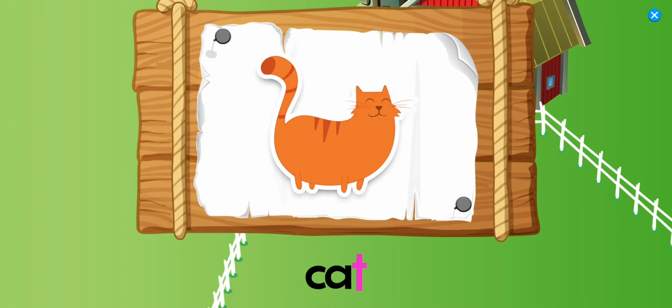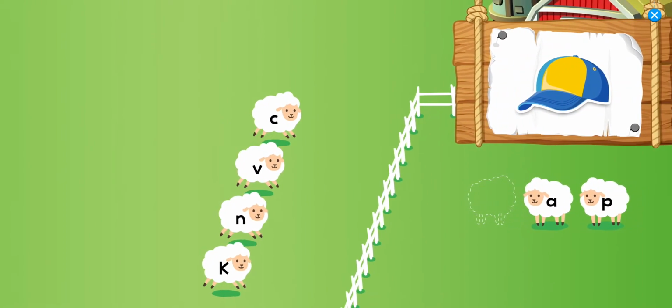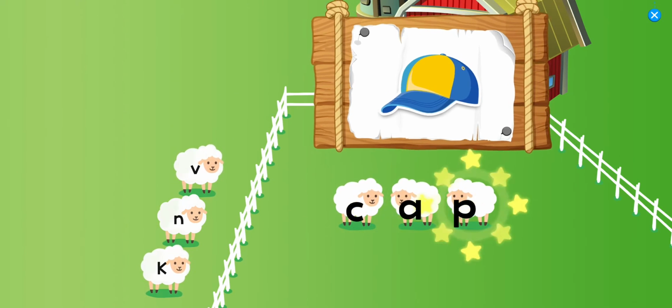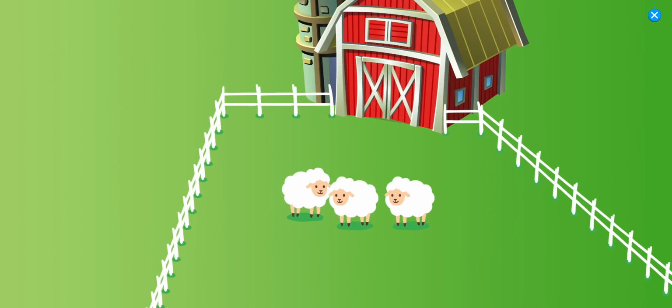Cat. Choose the sheep to complete the word Cat. Ka. Pa. Cat.